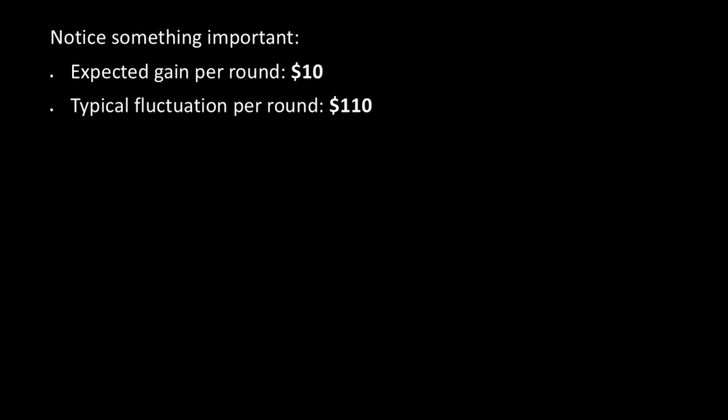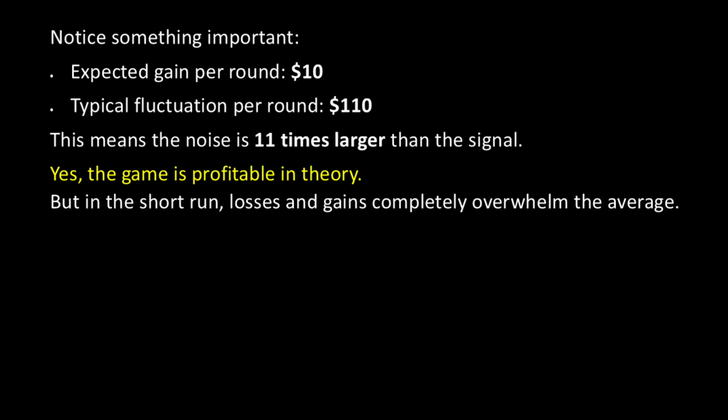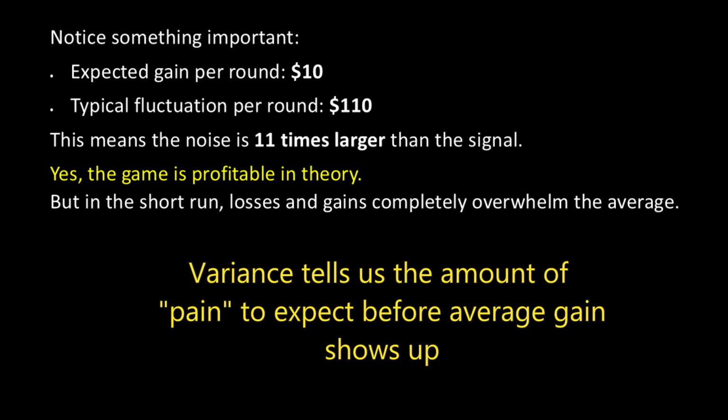Notice something important. Expected gain per round is 10 bucks, but the typical fluctuation per round is expected to be around 110 bucks. This means the noise is around 11 times larger than the signal. Yes, the game is profitable in theory, but in the short run, losses and gains completely overwhelm the average. The variance tells us how painful the ride can be before the average shows up.